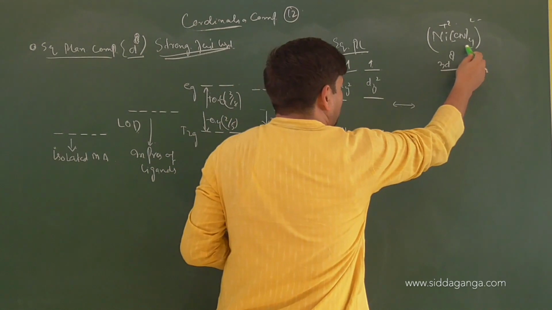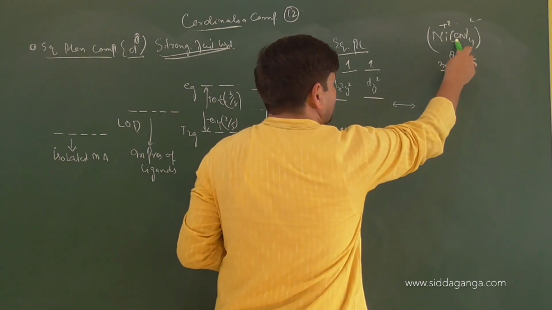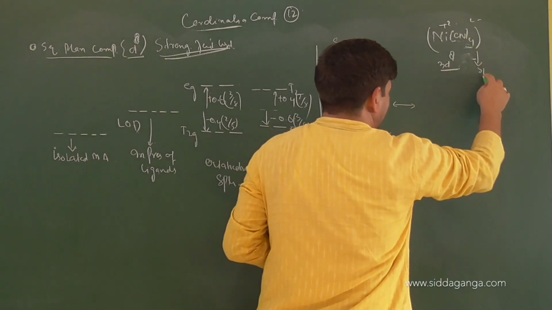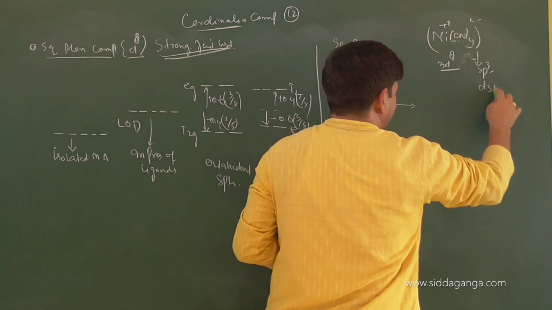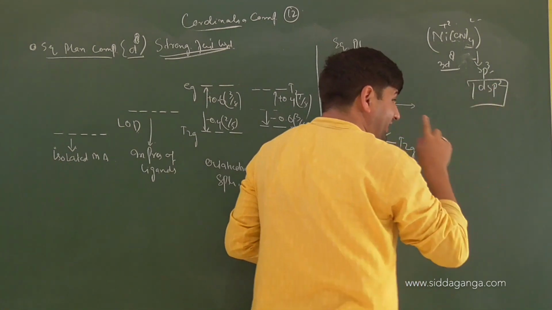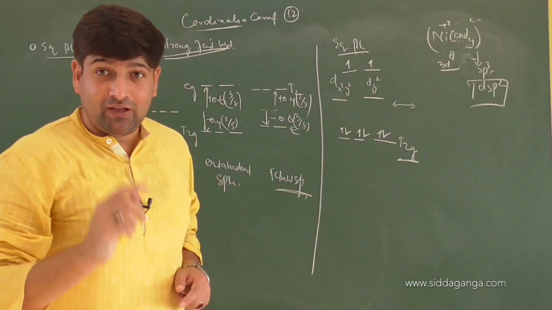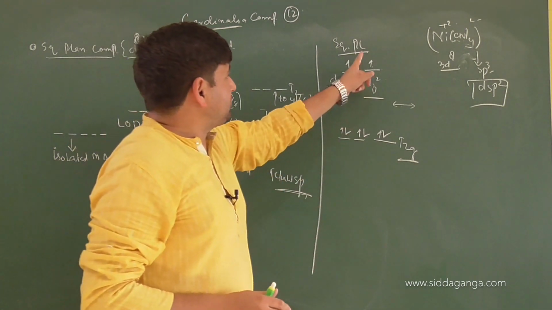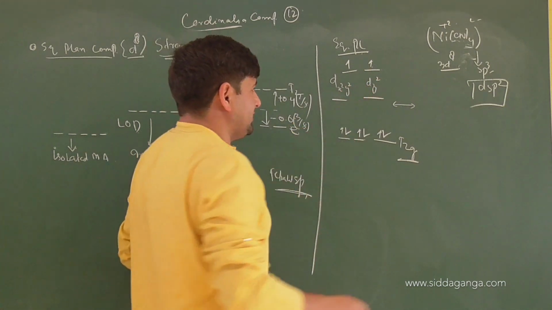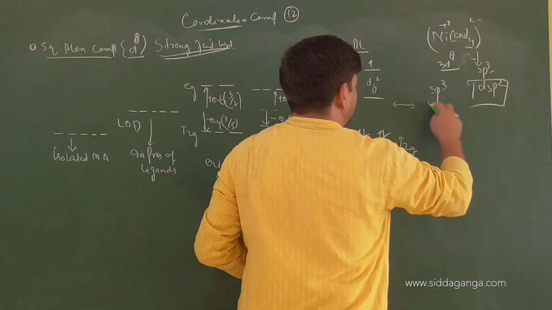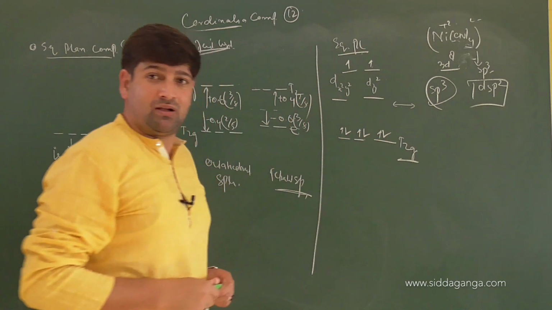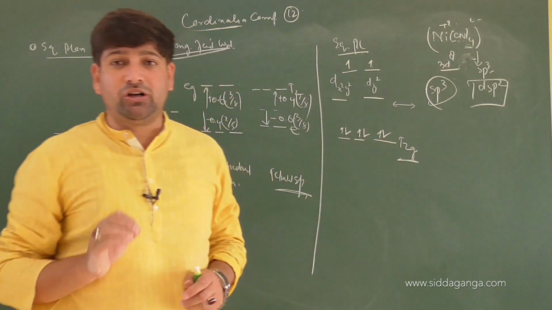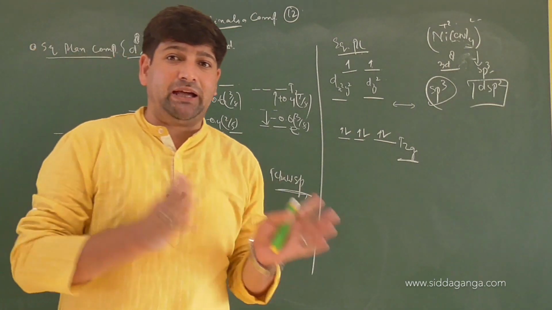Now the total number of bonds made are 4. Either it will be sp3 or it will be dsp2. When it is a weak field ligand, as we learned in valence bond theory, there is no pairing. Because there is no pairing of these d orbitals, sp3 hybridization comes into play, and a tetrahedral structure will be there. However, in the presence of a strong field, on the basis of magnetic moments, what did we find out? When strong field is there, pairing comes into play.